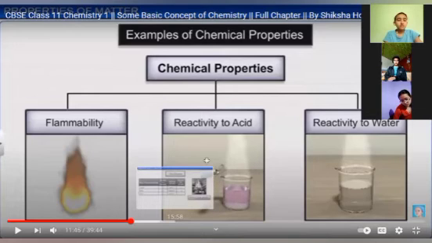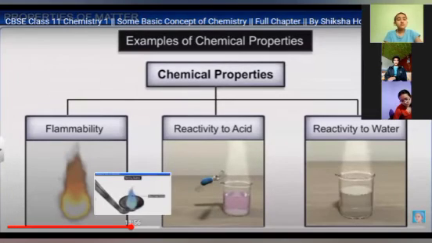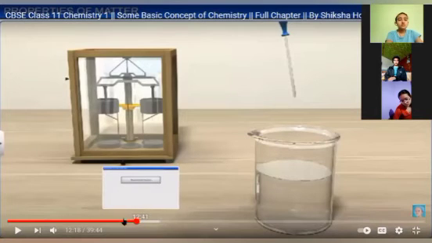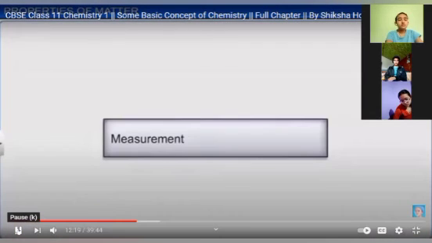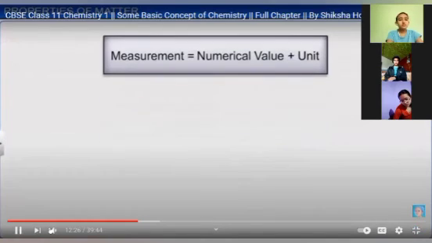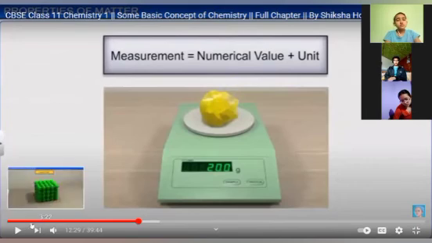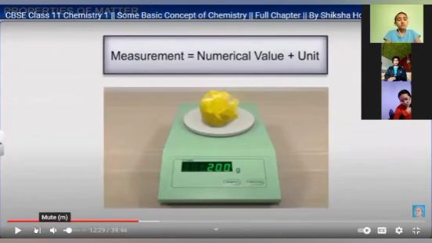In measurement we will understand what comes next after this. I have told you up to this point. Now, measurement. What is measurement? Whenever we are going to dissolve some solution, it is important to understand the measurement. Measurement is numerical value plus unit. You have understood this in physics also. I think today Sapna madam has shared one PDF in which she has written numerical values and SI units. That is the same in chemistry also. You need to understand the measurement and these values.